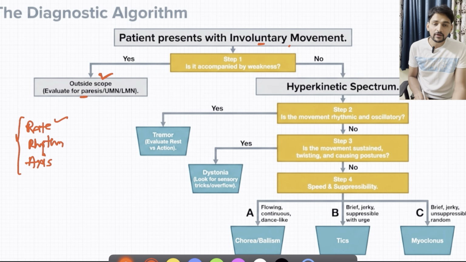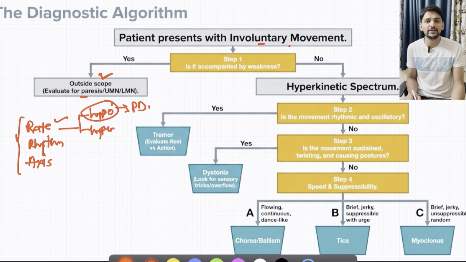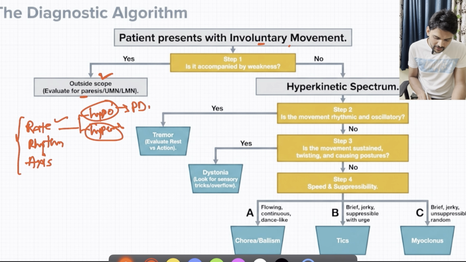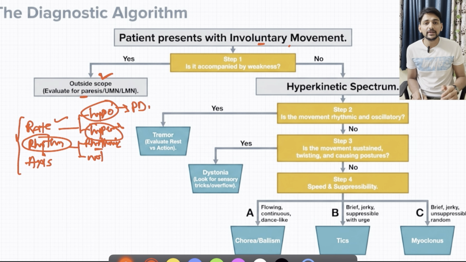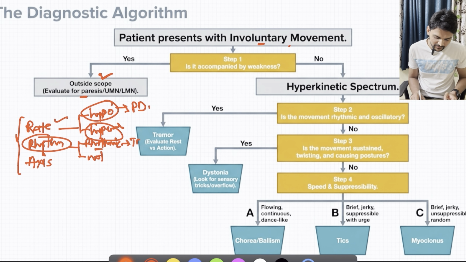When it comes to rate, first decide whether it is a fast type or slow type, that is, hypokinetic or hyperkinetic. For hypokinetic, typically we have the example of Parkinson's disease, which we will discuss in some other lecture in detail. Whereas when the rate appears to be fast, it is hyperkinetic, and we know the examples; there are numerous. Then focus upon the rhythm, whether the rhythm is regular or not. That is, whether these hyperkinetic movements are rhythmic or not. One example of rhythmic movements is tremors, whereas other hyperkinetic movements are not rhythmic.